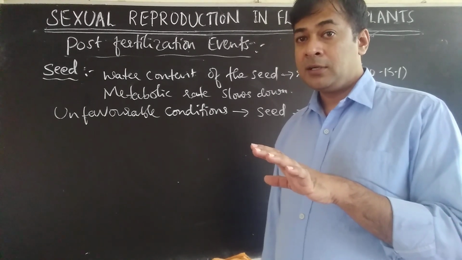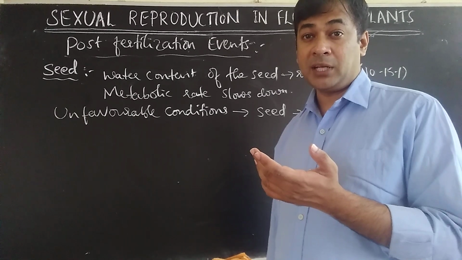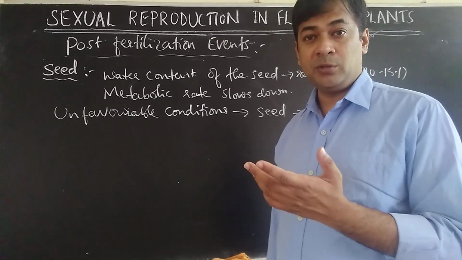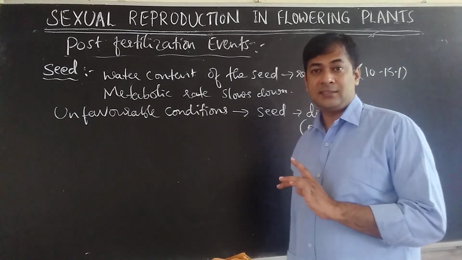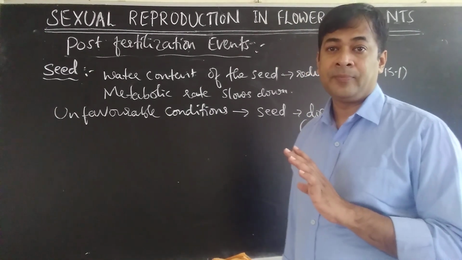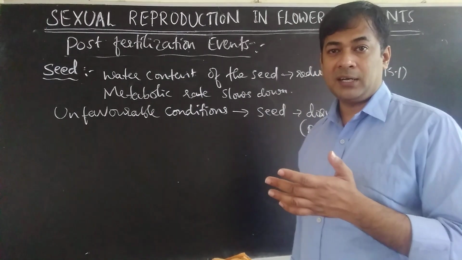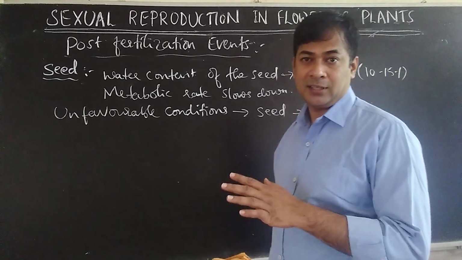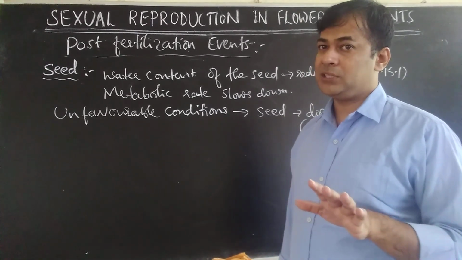How long? The dormancy of a seed can be 1 or 2 years, or sometimes thousands of years. Do you believe? I'll give some examples today where a seed was in dormancy for 10,000 years. Recently, after 10,000 years, it germinated and produced a new plant. That example also we have, which I will give you today. Okay, so I just told you the dormancy period.